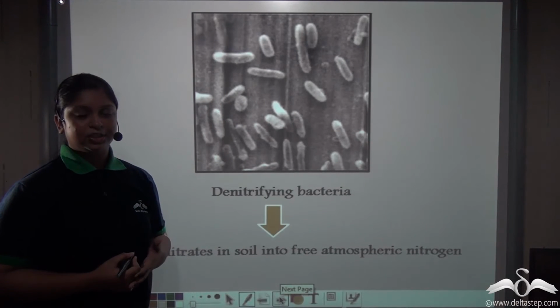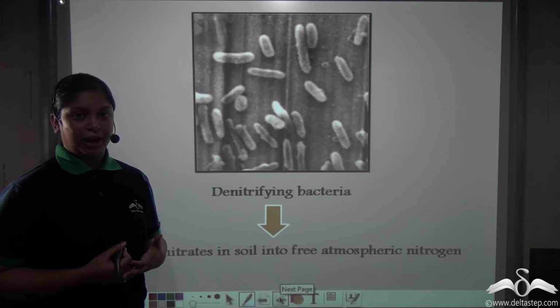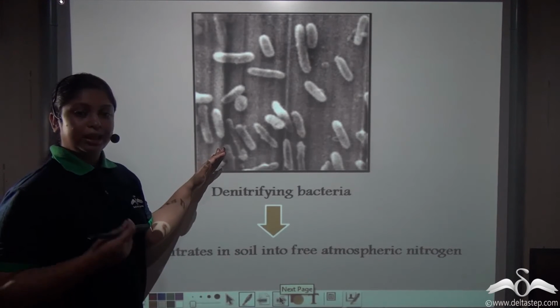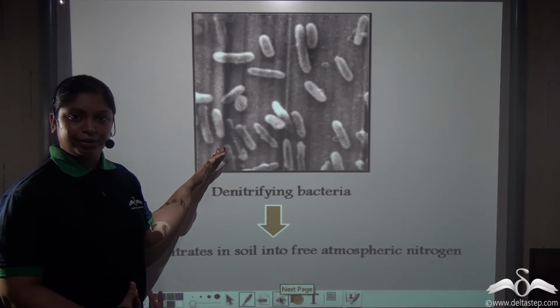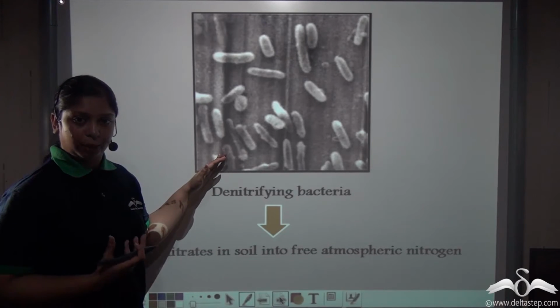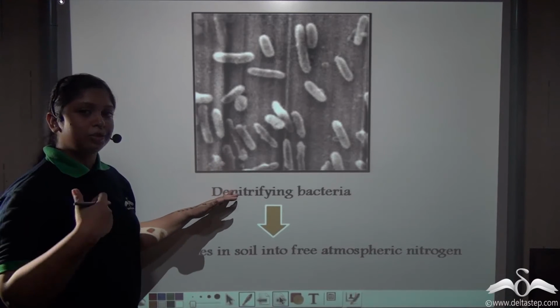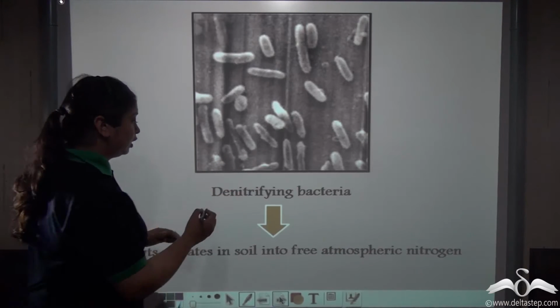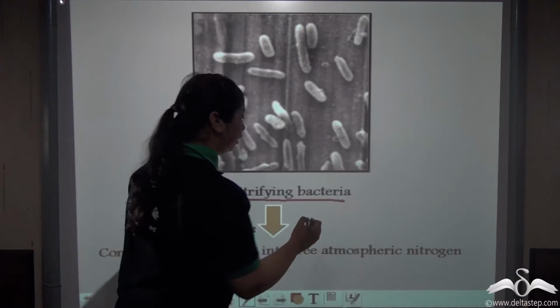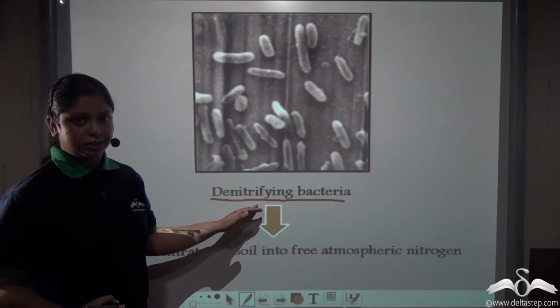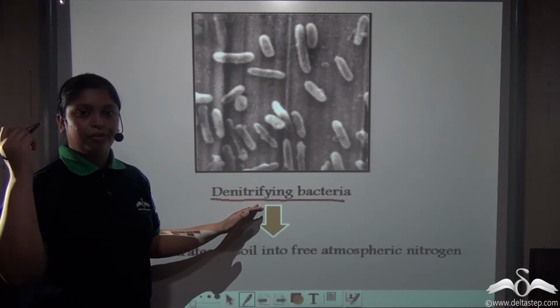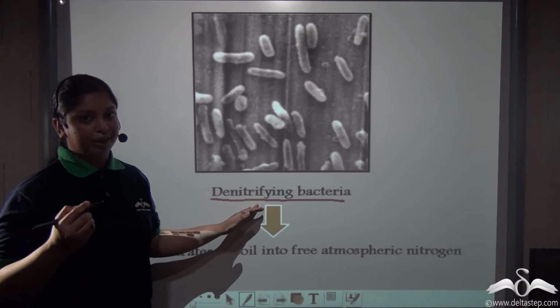There is a special class of bacteria called denitrifying bacteria. What they do, they take up the excess nitrates, that is soluble nitrogen, from the soil, and convert them into free nitrogen so as to release it into the atmosphere. So these denitrifying bacteria release the nitrogen from the soil into the atmosphere from where first it has been fixed.